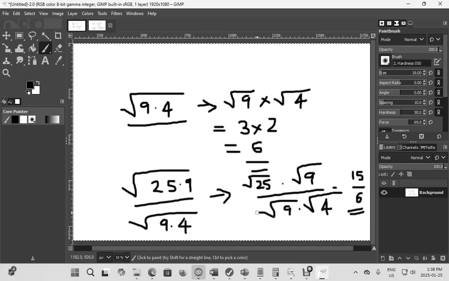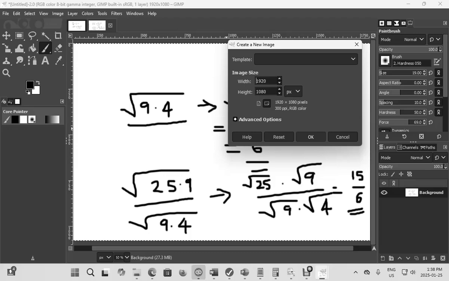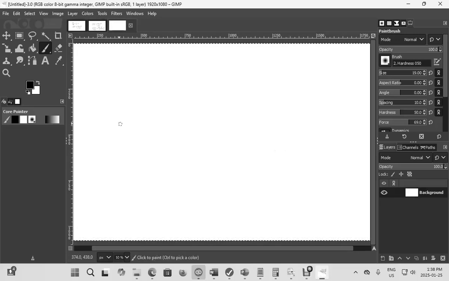If this is the cube root of two numbers, it will be the cube root of the first number times the cube root of the second number. Let's take another example, and that will be basically your quotient rule. Quotient has to do with division, product has to do with multiplication.